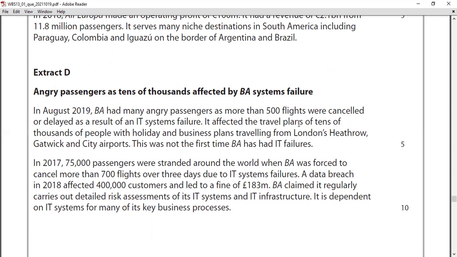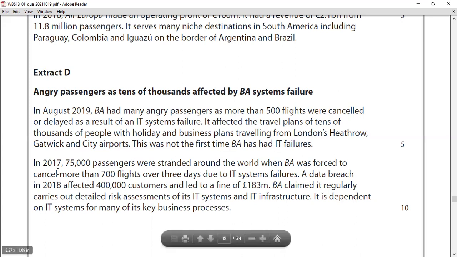It affected the travel plans of tens of thousands of people with holiday and business plans traveling from London Heathrow, Gatwick, and City airports, right? So these destinations were important: Heathrow Airport, Gatwick Airport, City Airport. This was not the first time. This is not the first time BA, British Airways, had IT failures. This is not regarding IAG; this is British Airways, one of the best and leading airlines in the world.